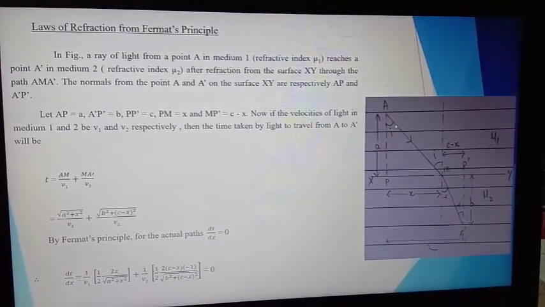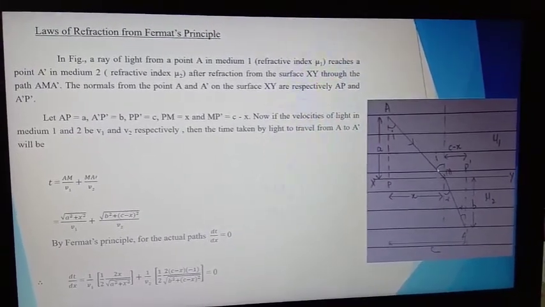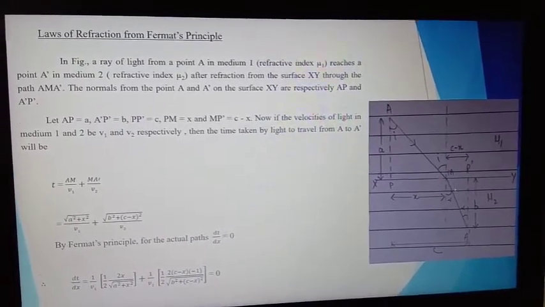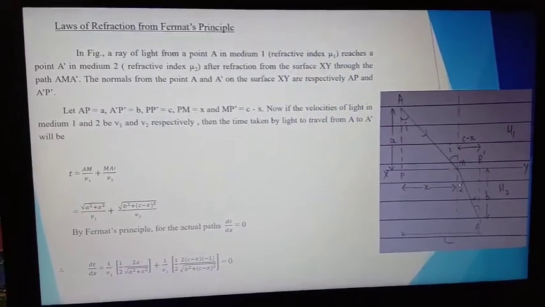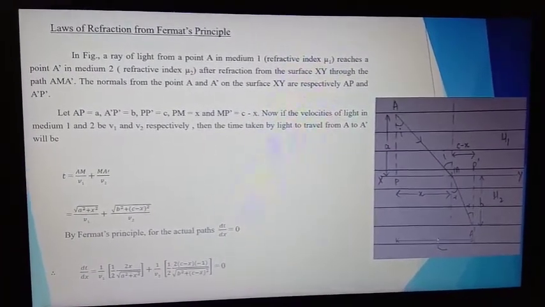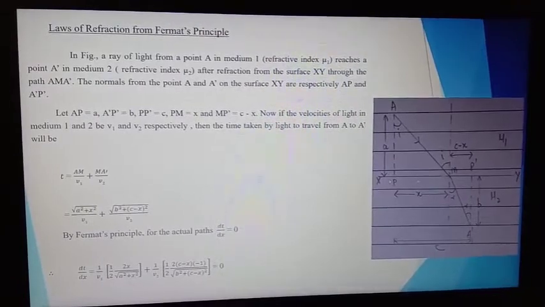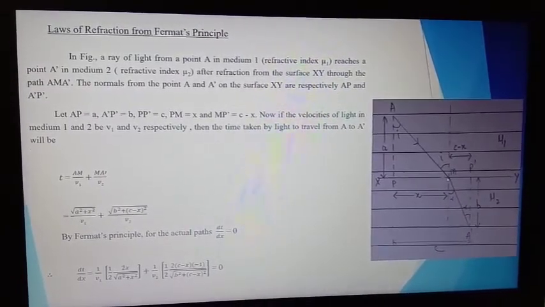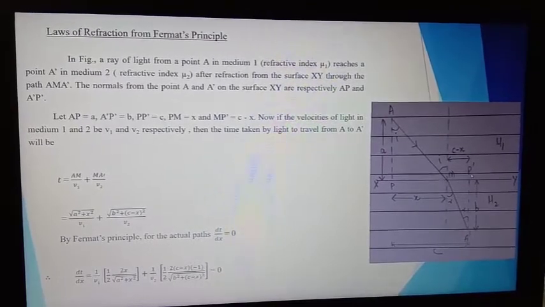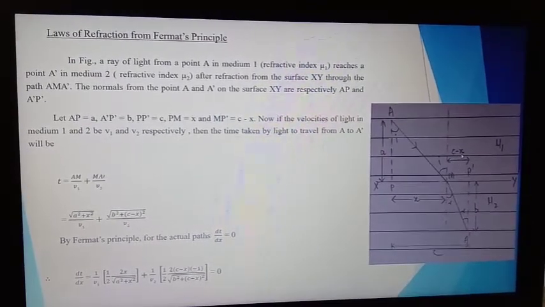This is the incidence ray, so this angle is the angle of incidence and this is the angle of refraction. This distance P to P dash is C, and this P to M is X. Therefore MP dash is equal to C minus X.